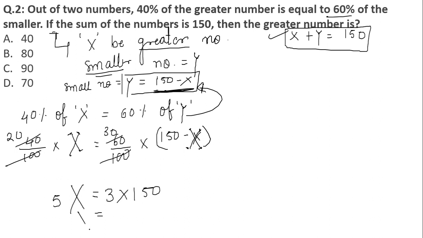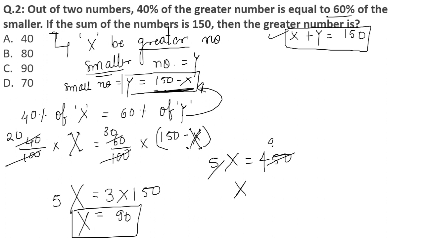x is equal to, then 5 divided by 5, then 90. So the value of x is equal to 90. How have I calculated it? 5x is equal to 450. So the value of x is 5 9s are 45 and 0. This will give me the value equal to 90. So the value of the greater number, that is x, is equal to 90.